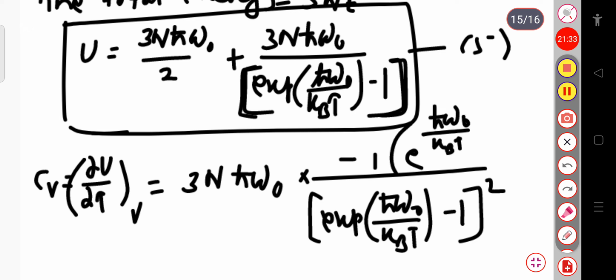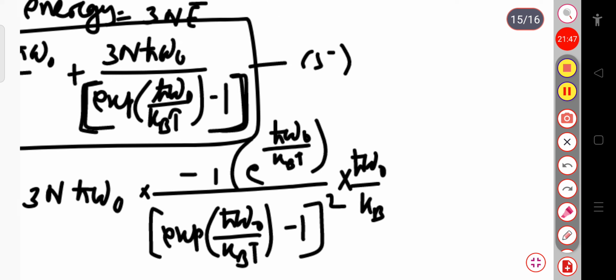And again the derivative of this term, ħω₀ by kT, will be ħω₀ divided by k_B into the derivative of 1 by T, which is minus 1 by T square.